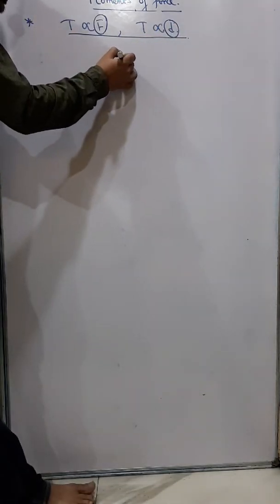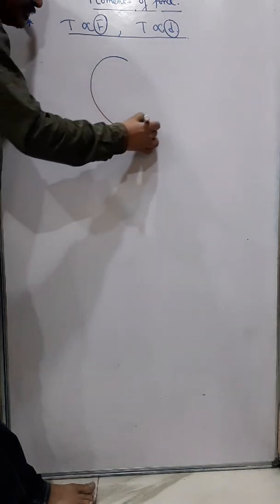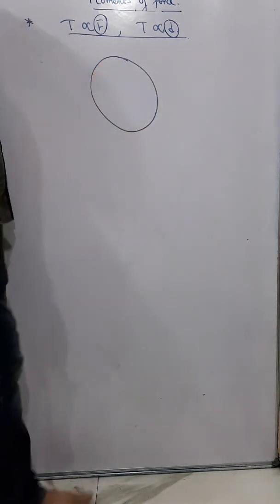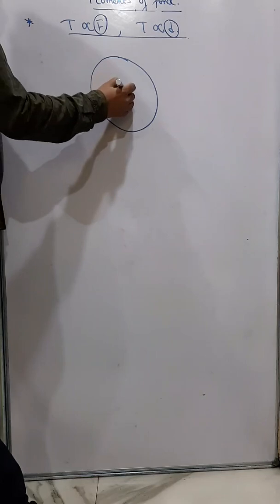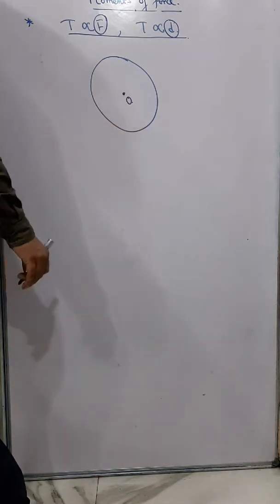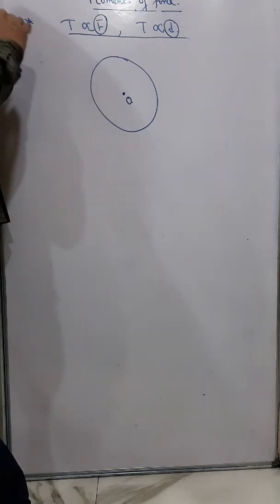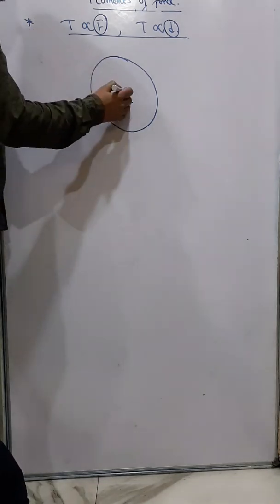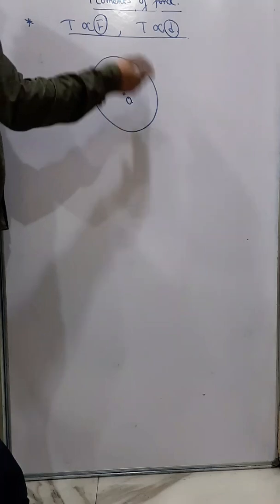Now try to understand this example. This is the wheel and this is the axis of rotation. Suppose this is fixed and I want to rotate this wheel.